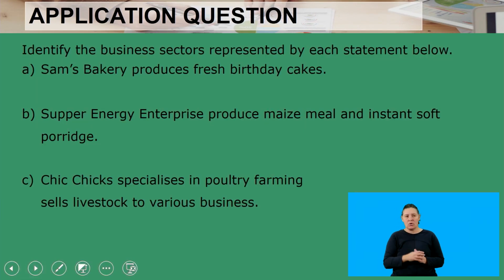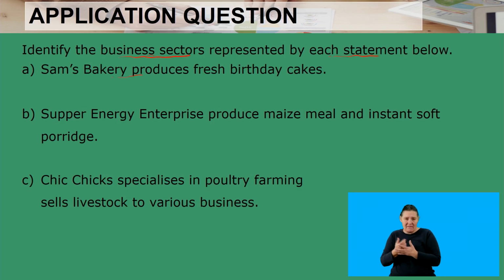And then looking into another question, we have to identify the business sector represented by each statement below. So the focus here is on the business sectors. We have A, Sam's Bakery, which produces fresh birthday cakes. And then we also have B, Super Energy Enterprise, which produces maize meal and instant soft porridges. And then we have C, Cheeky Chicks, which specializes in poultry farming and selling livestock to various businesses.